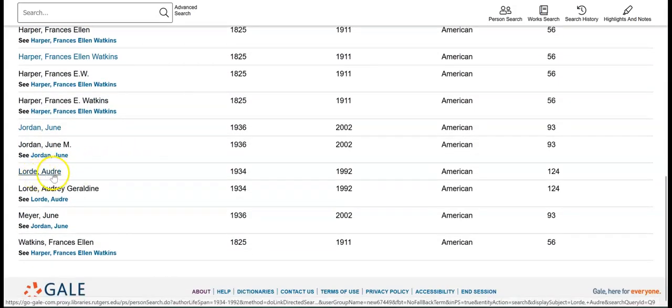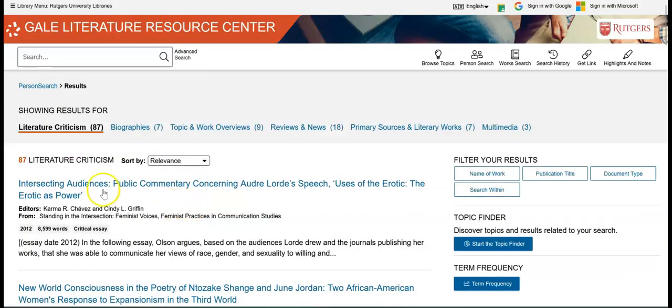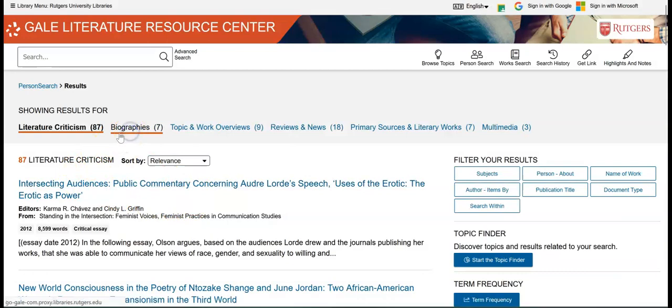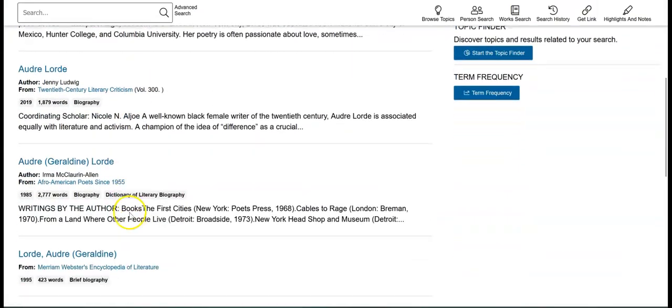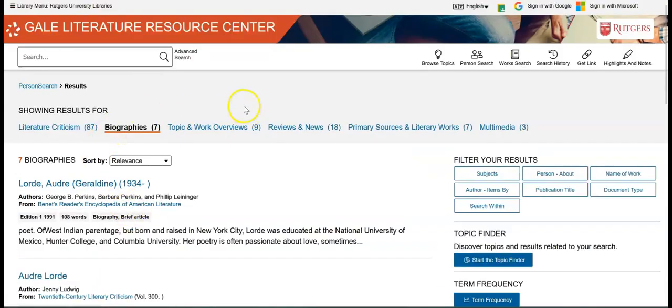Let's try Audre Lorde. And it gives you all the same information. And now we found biographies, literary criticisms, all these things for Audre Lorde. So those are a couple of ways that you can use person search.